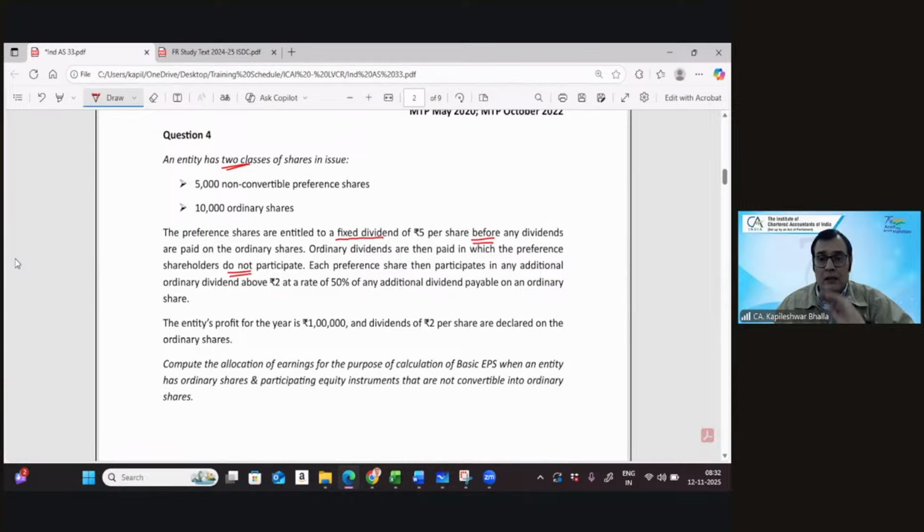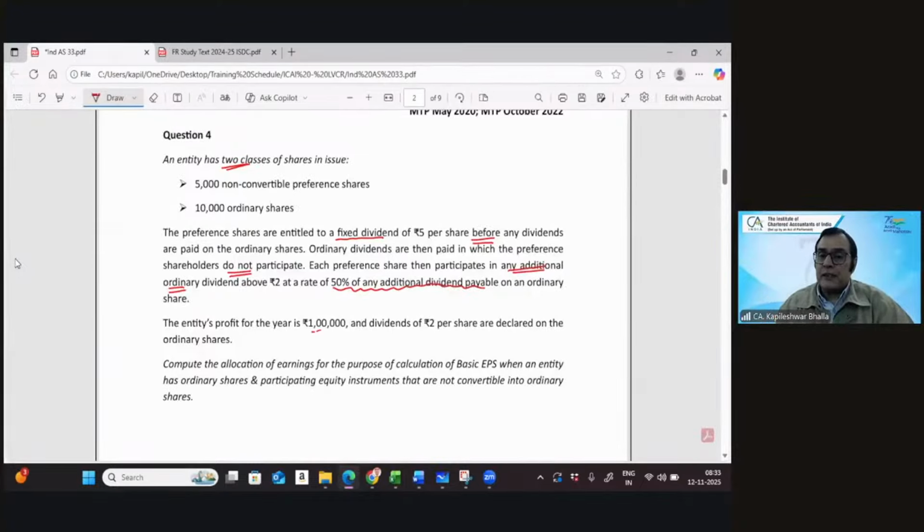Then it says, each preference share additionally participates in ordinary dividend above 2 rupees at the rate of 50% of any additional dividend payable on the ordinary share.